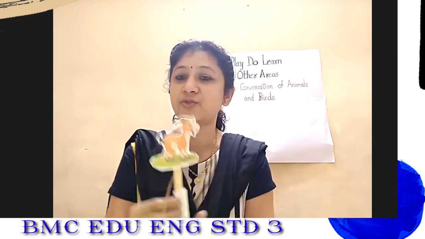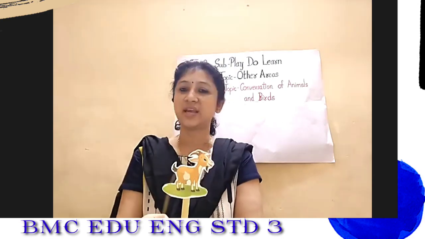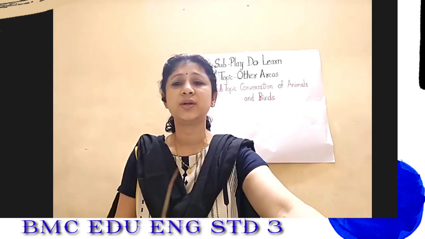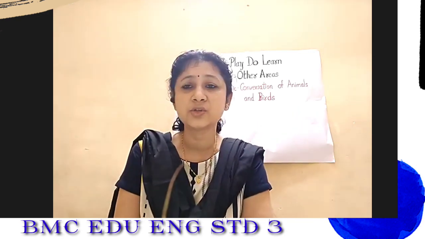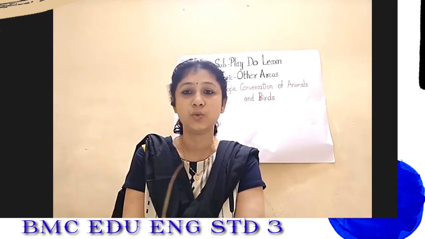And last but not the least was the goat, right? What did the goat say? That all her body parts are useful, right? And she gives meat and milk. So all these animals were useful to us or their master or mistress. Now, student, are these animals only useful for these things, eggs, milk, and all? No, there are many more uses.